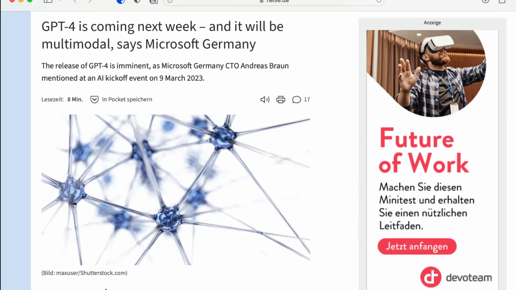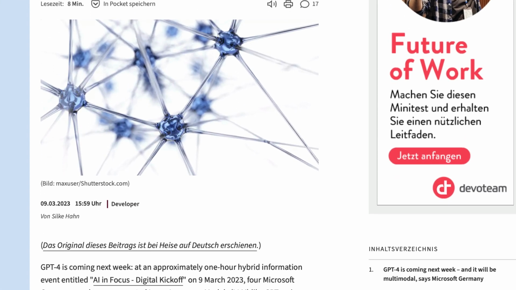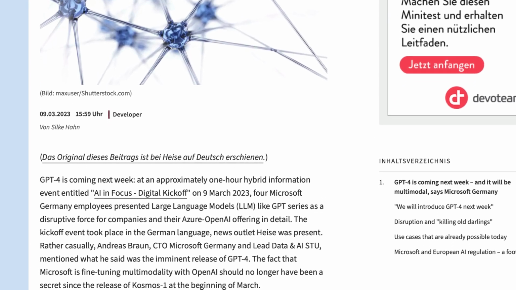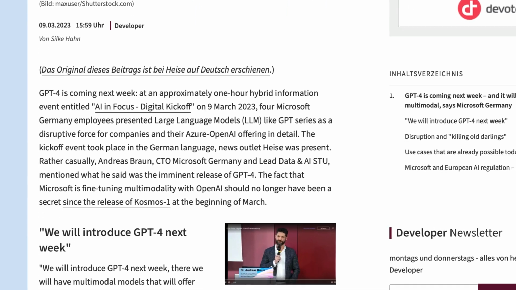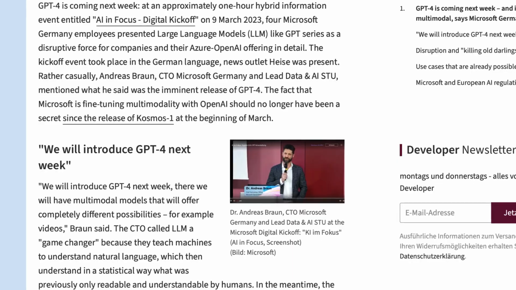As I said, it's really difficult to appreciate how quickly this technology is moving. There's rumors already that this week, GPT-4, the next generation large language model from OpenAI, is going to be released this week. And it may be multimodal, which means that it can deal not only with text, but also images and video as well.